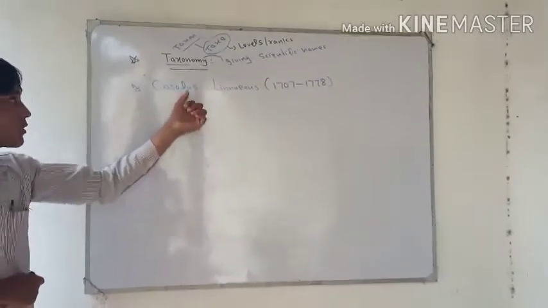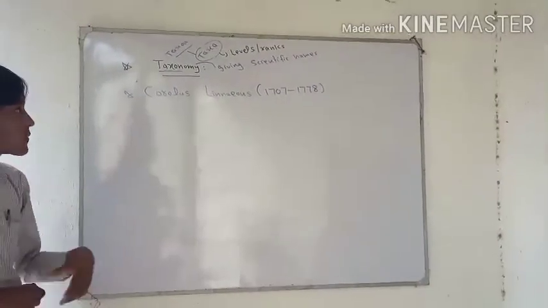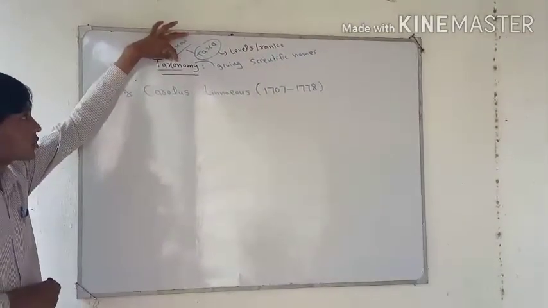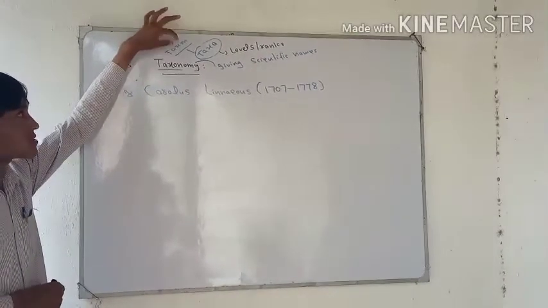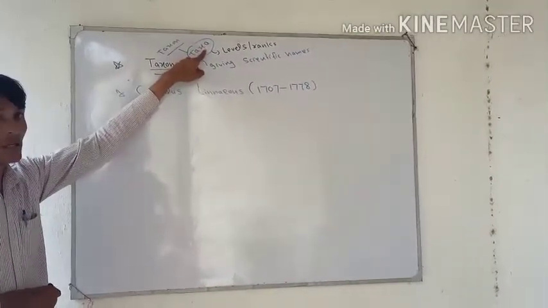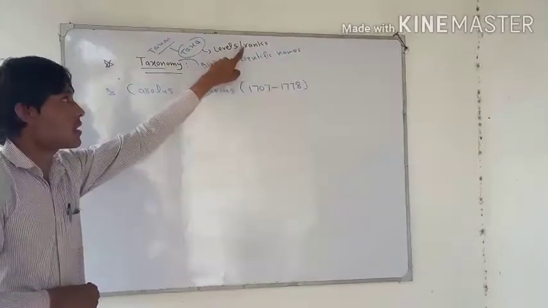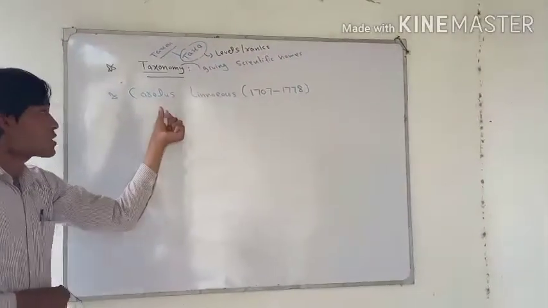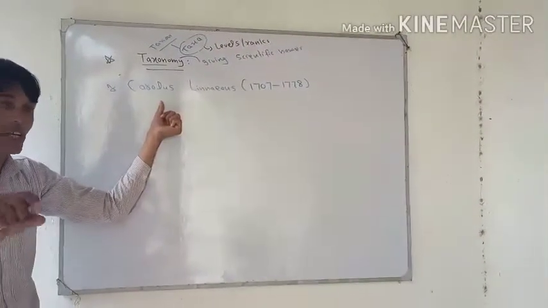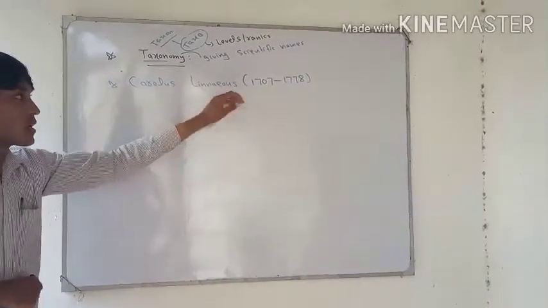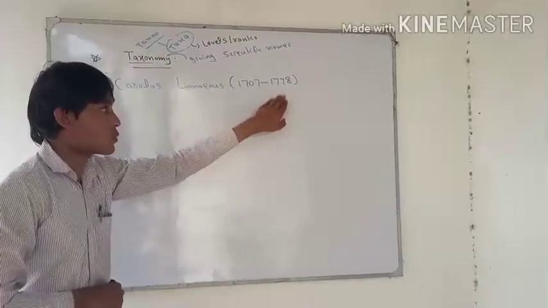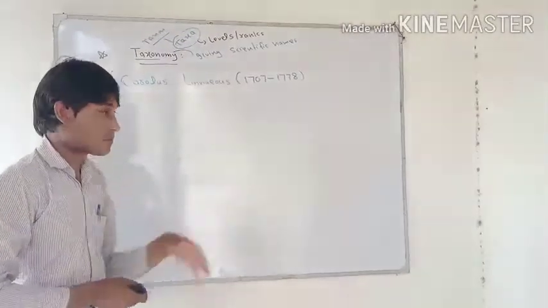In this video, I would like to talk about taxonomy. Taxon is singular of taxa, and taxa means levels or ranks. This was proposed by a Swedish naturalist, Carolus Linnaeus, 1707 to 1778.